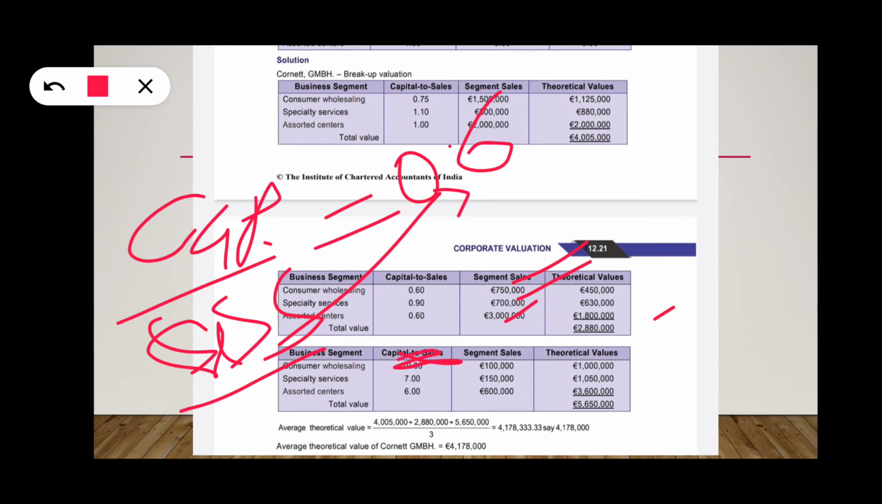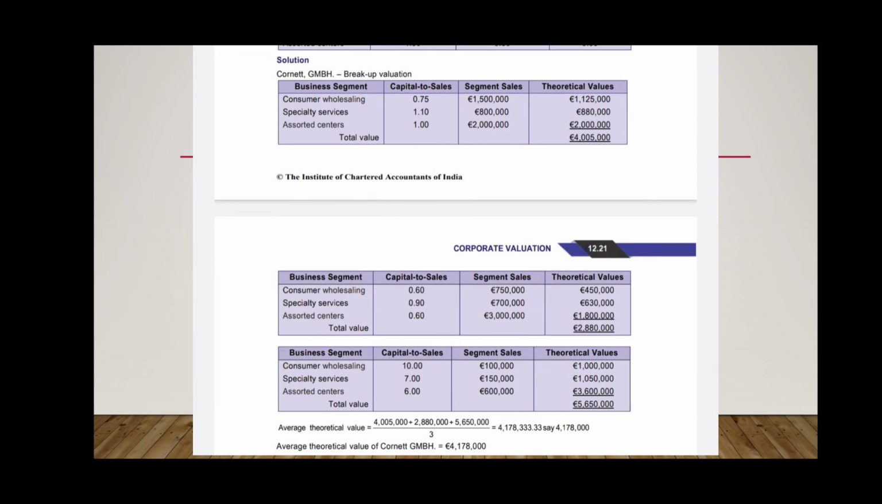Here capital to operating income. Operating income they have given. When we do this, we get a theoretical value of 56 lakh 50,000. So the average theoretical value we are going to take. We get 41 lakh 78,000. So the average theoretical value is 41 lakh 78,000.